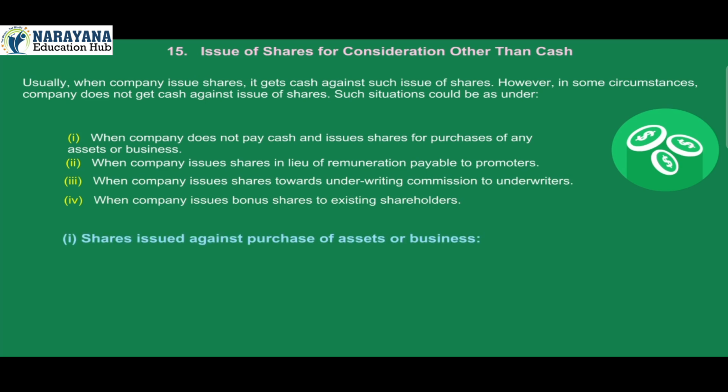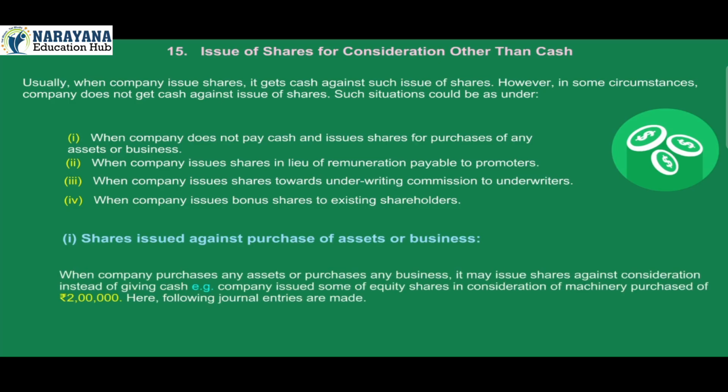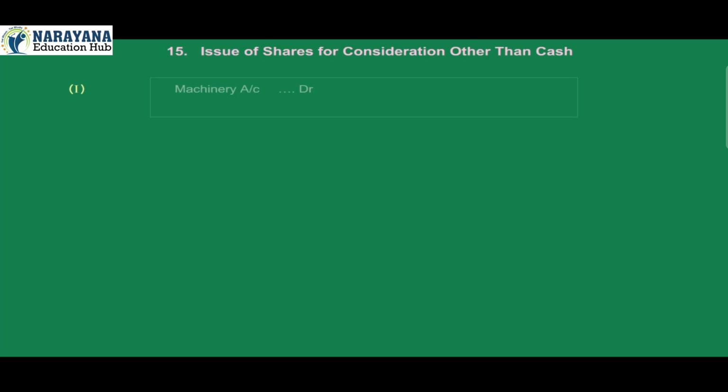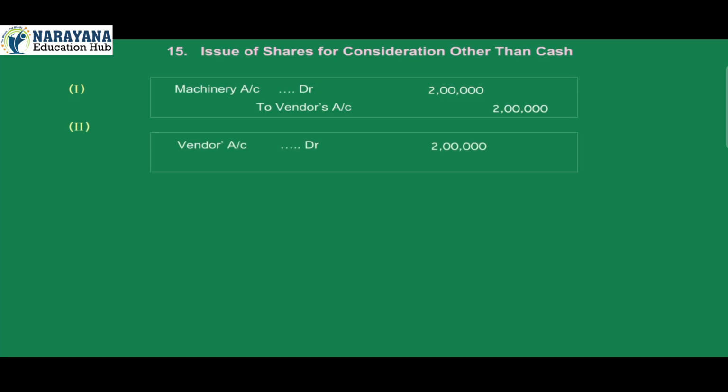1. Shares issued against purchase of assets or business. When company purchases any assets or purchases any business, it may issue shares against consideration instead of giving cash. Example: company issued some equity shares in consideration of machinery purchased of Rs 2 lakh. Here, following journal entries are made. Number 1. Machinery account debit 2 lakh, to vendors account credit 2 lakh. Number 2. Vendors account debit 2 lakh, to equity share capital account credit 2 lakh.